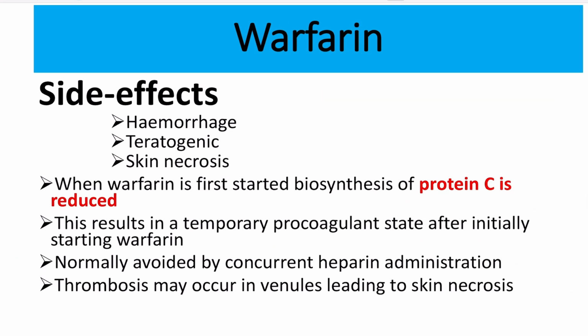One of them is hemorrhage, an important side effect because it is an anticoagulant. When the dose increases or an inappropriate amount of warfarin is taken orally, hemorrhage may develop. Teratogenic effects occur in pregnancy and skin necrosis also develops.